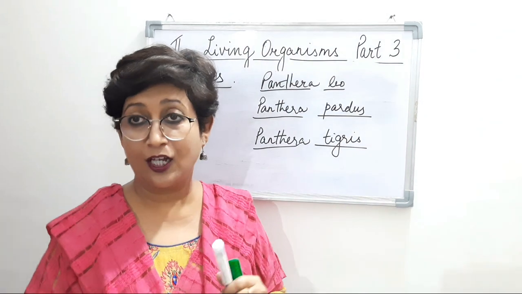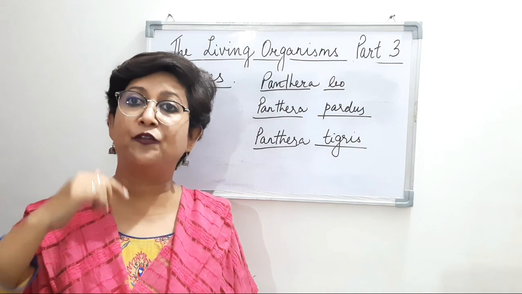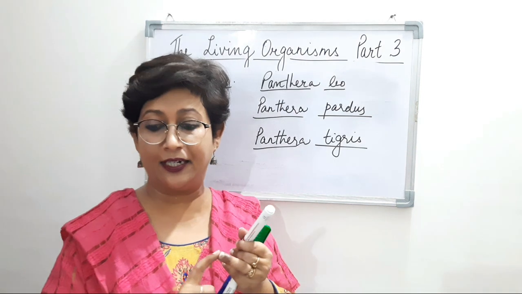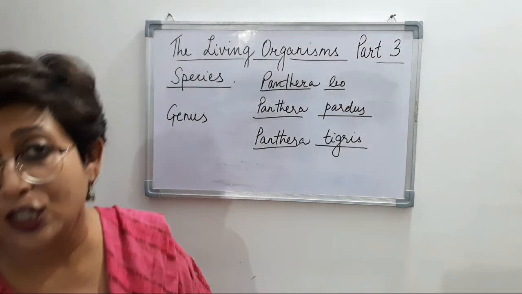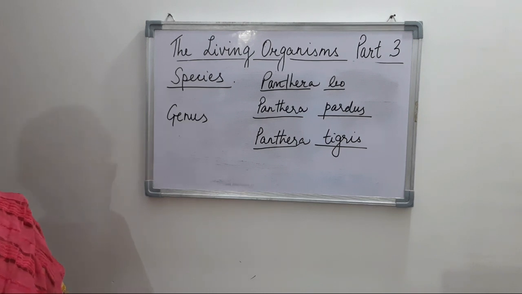Panthera is the genus. So we've done 2 things in the taxonomical hierarchy: the first is the species and the second is the genus. Species have 100% similar characteristics and are capable of interbreeding, whereas in genus we see related species have a few characteristics which are similar.